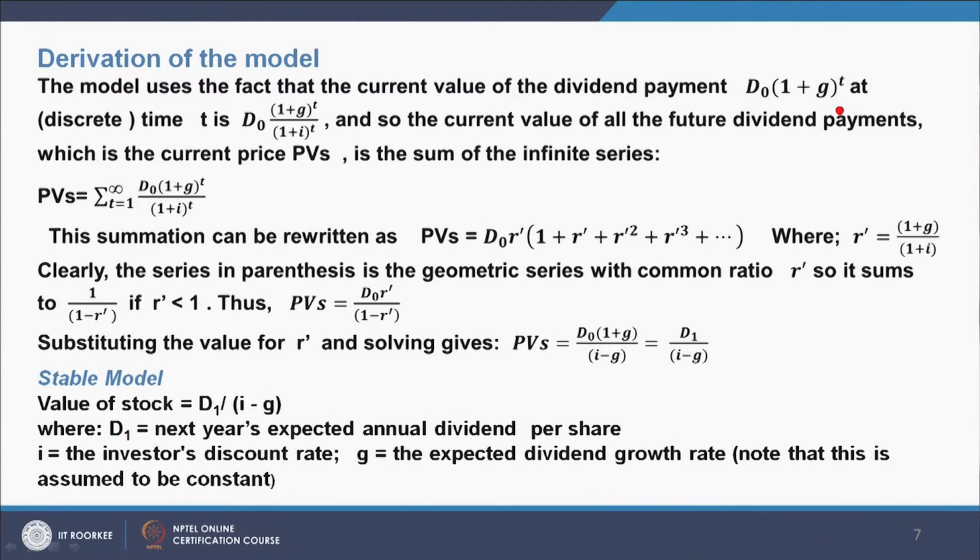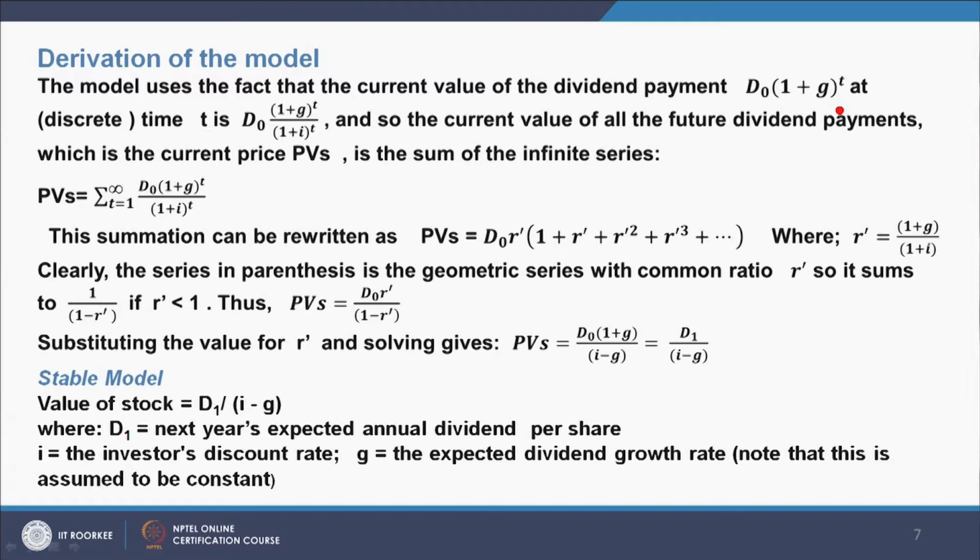So PV is equal to the summation from t = 1 to infinity of D0 (1 + g)^t divided by (1 + i)^t. So, the present values of all the dividends are summed to find the present value.